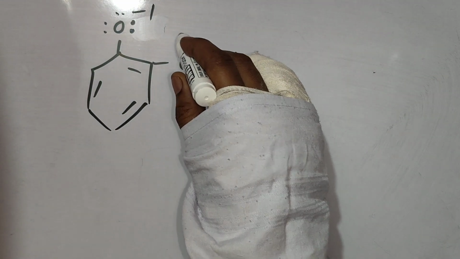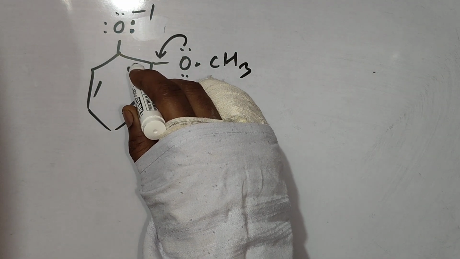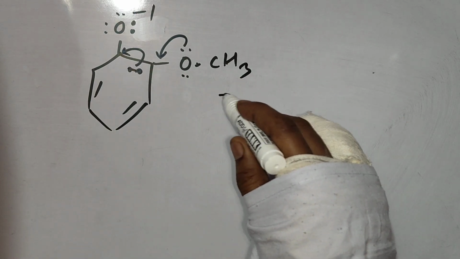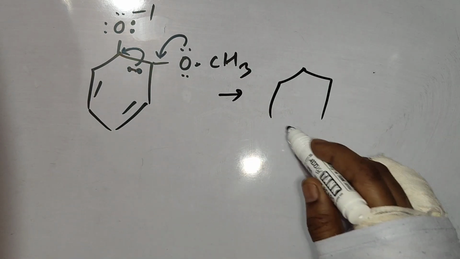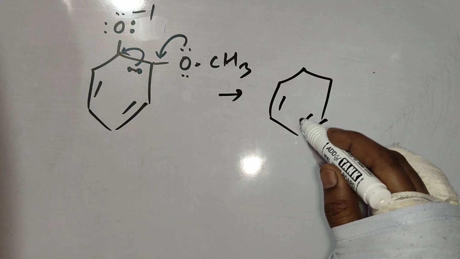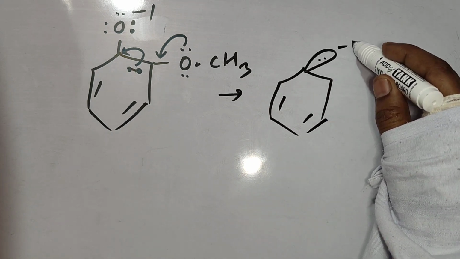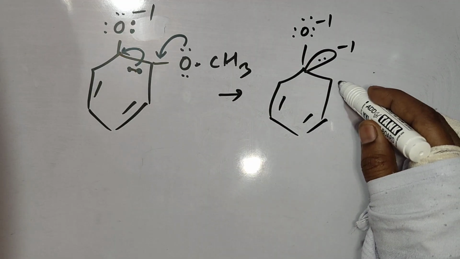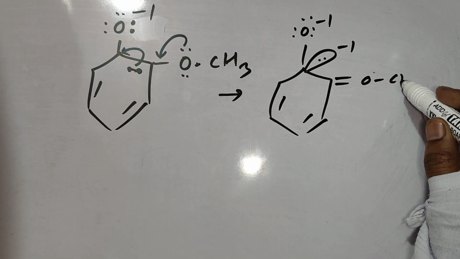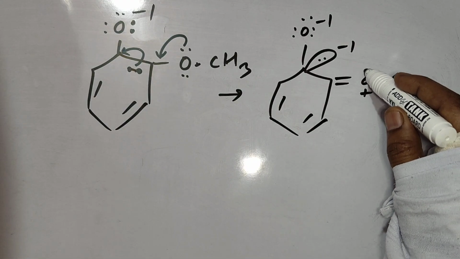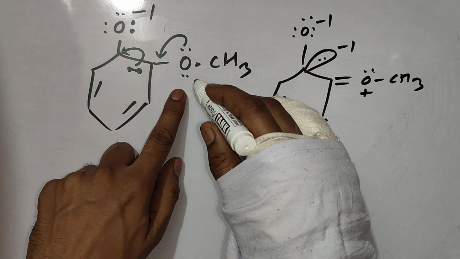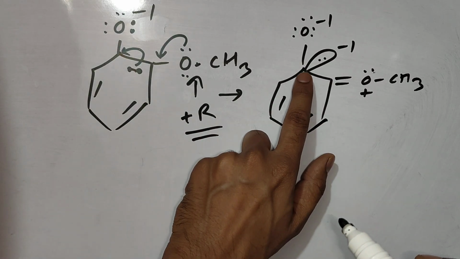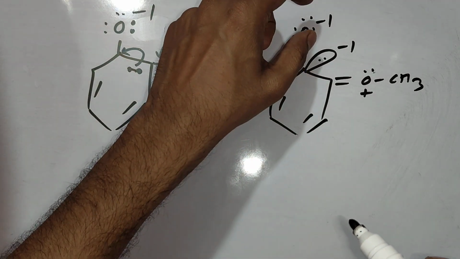Due to plus R effect, you know this way resonance will come. And look at the position, ortho position it is. You can check that due to plus R effect of this OCH3 group, electrons are directly coming on the carbon to which O negative was connected.